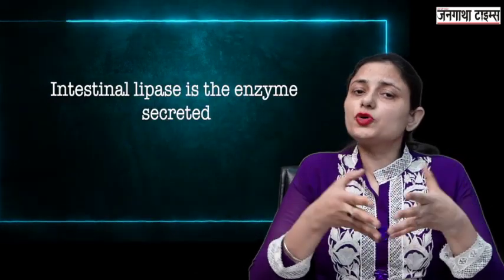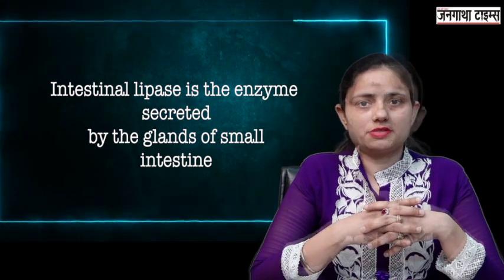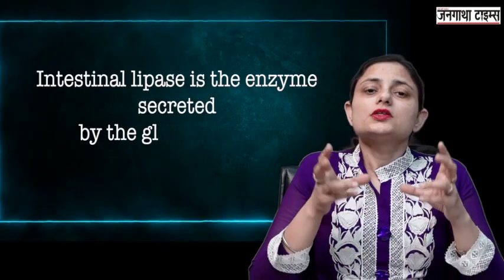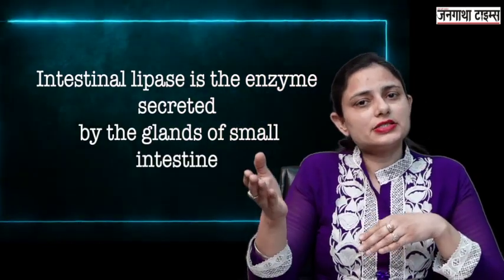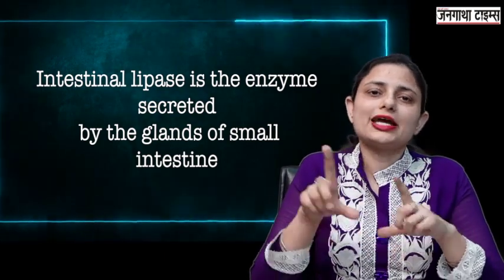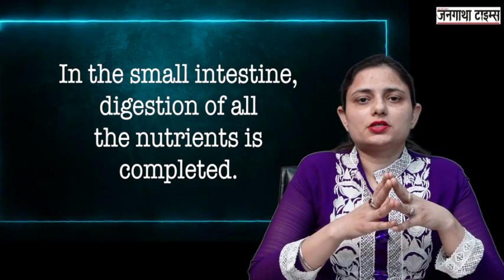Then another enzyme responsible for digestion of fats in the small intestine is intestinal lipase. It is secreted by the glands of the small intestine and it splits the neutral fat into fatty acids and glycerol, and these fatty acids and glycerol are the part of the fats which can be absorbed into the small intestine. So the maximum digestion occurs in the small intestine. Now from the small intestine, by the peristaltic movements, the rest of the unabsorbed food enters the large intestine.